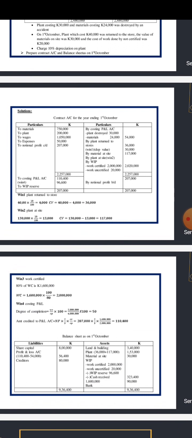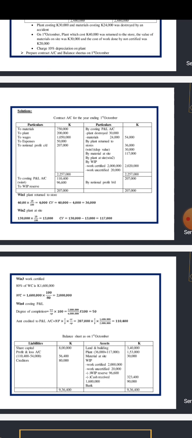So if you do this calculation, 207 times 2/3 times 1,600,000 divided by 2 million, here we are getting 110,400.